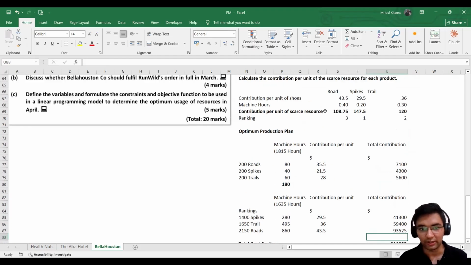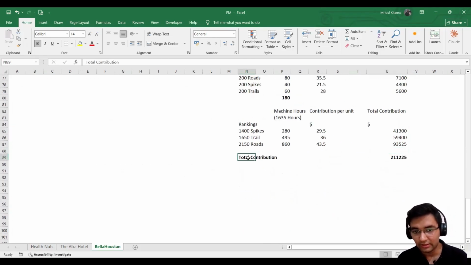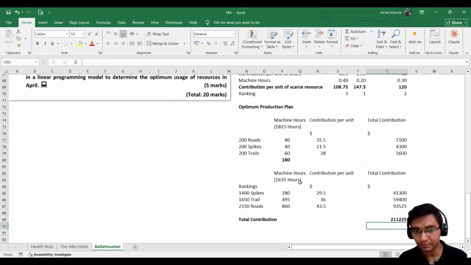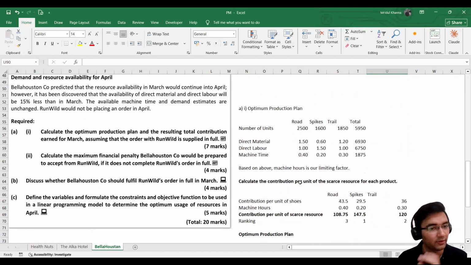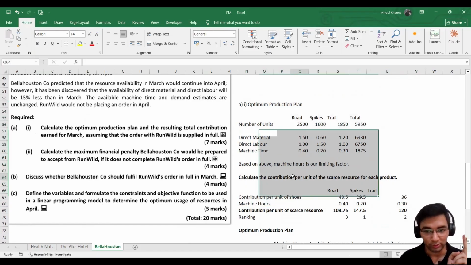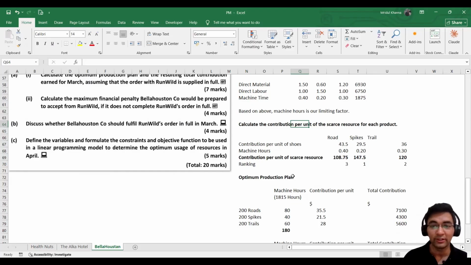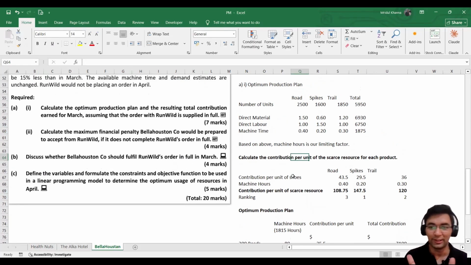So we have calculated the total contribution, as it was asked in the question, to calculate the optimum production plan and the resulting total contribution earned for March. Just let me check everything is going good. Yeah, everything's right. So now we move on to the second part of this question. All this, you need not write anything more than this. I know it is a bit lengthy question. It involves a lot of calculations. So this is the nature of linear programming.